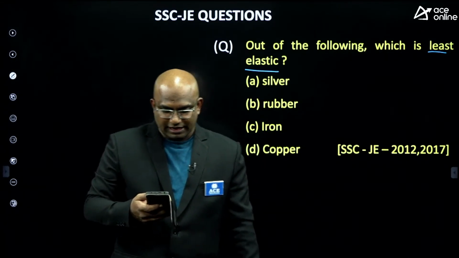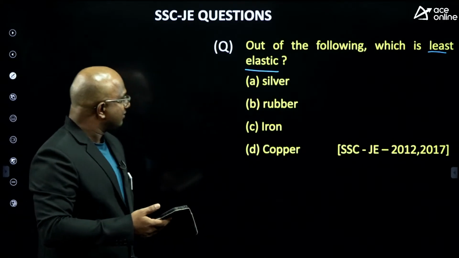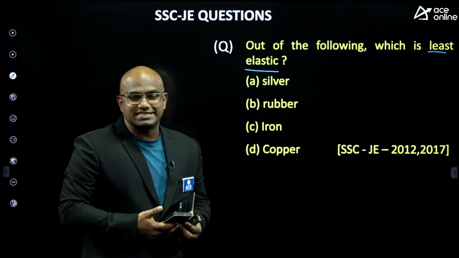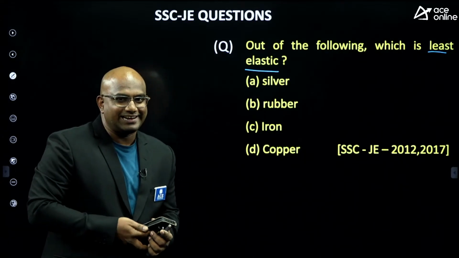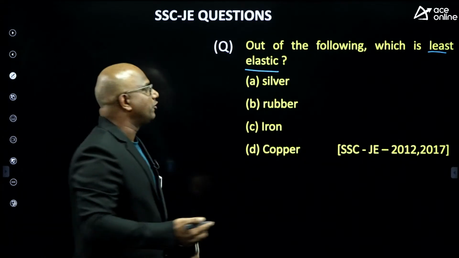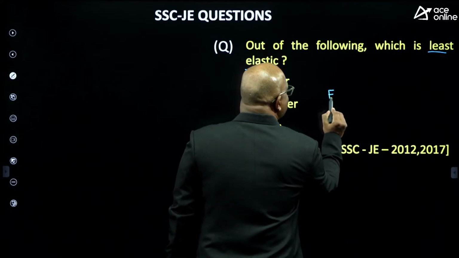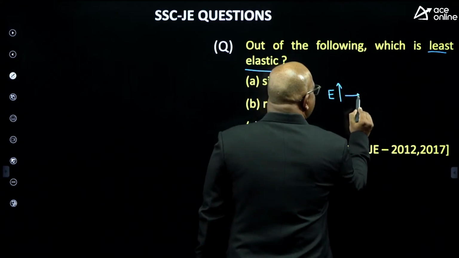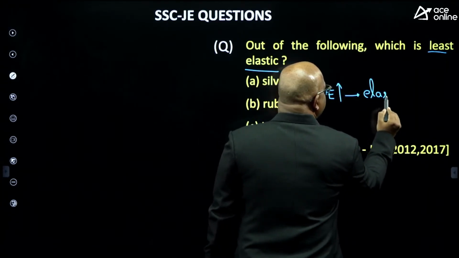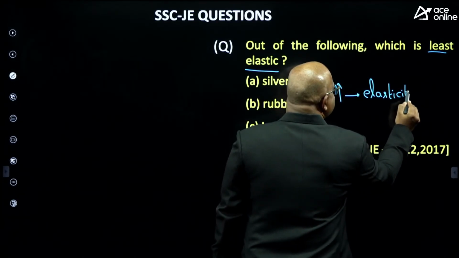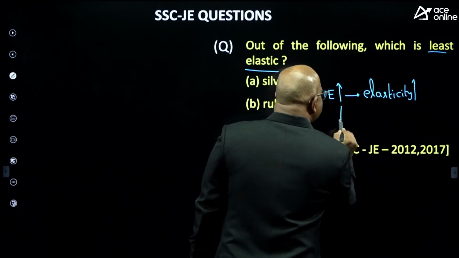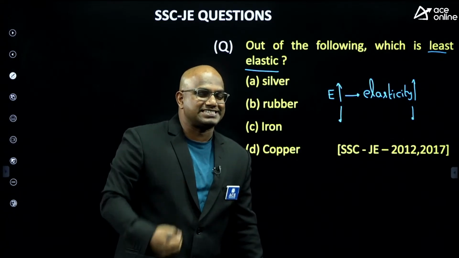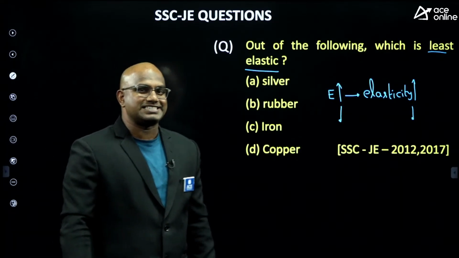Yes, Naveen is saying that it's the iron. Try, guys. But the answer here is, who signifies elasticity? Let us see, guys. Elasticity signifies Young's modulus, guys. When E is more, elasticity is more. When E is less, elasticity is less, guys. Out of these 4, which one has the least elasticity, guys? Think about it.